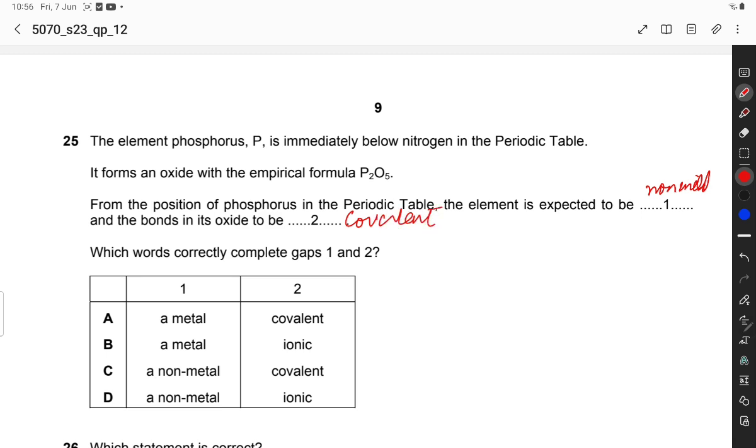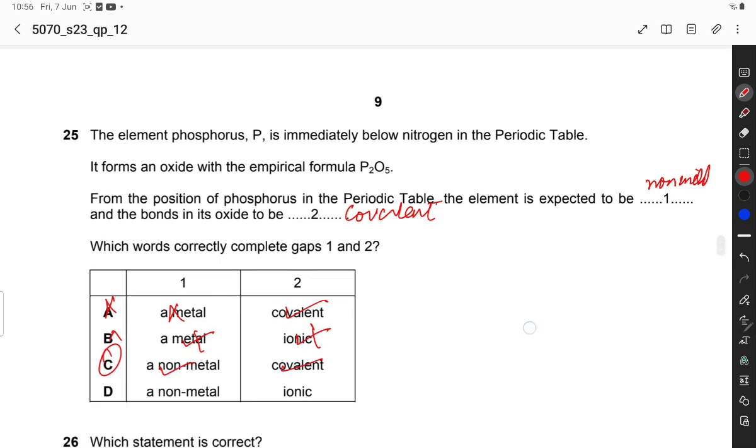A metal, no, phosphorus is non-metal, covalent. C is a non-metal and covalent bond. So C option is correct option.